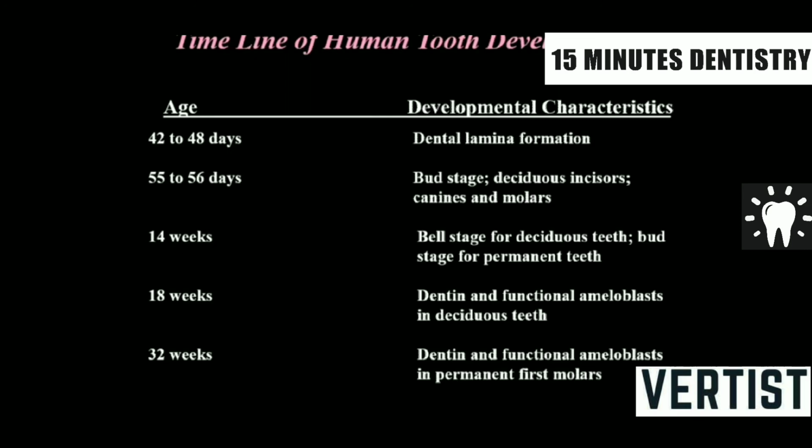All the deciduous teeth plus the permanent central incisor and permanent first molar. Remember, those teeth are already formed. Why is this very important? Because in forensic odontology, if you want to know the age of a person, you can find out from the development of teeth. So as a dentist, you should know which tooth is formed where, and that's why dental